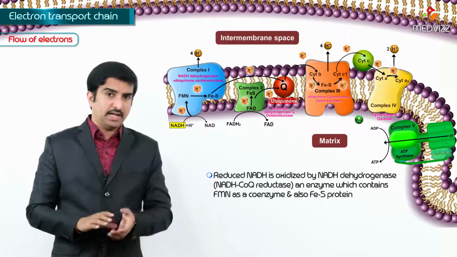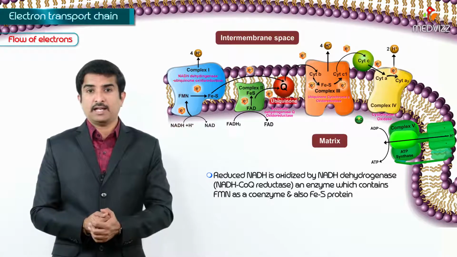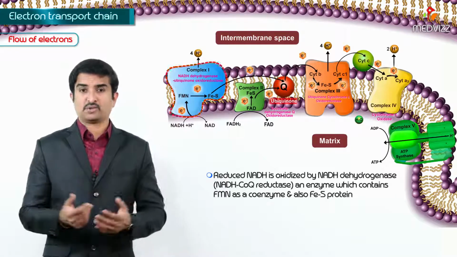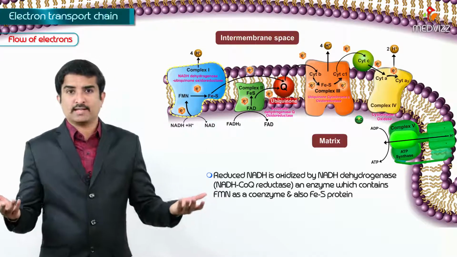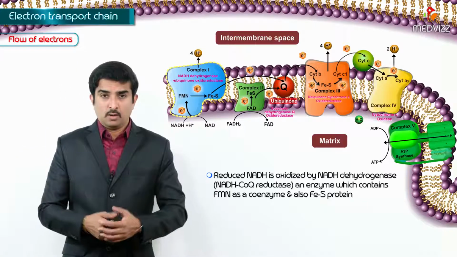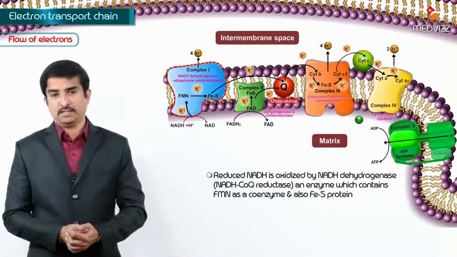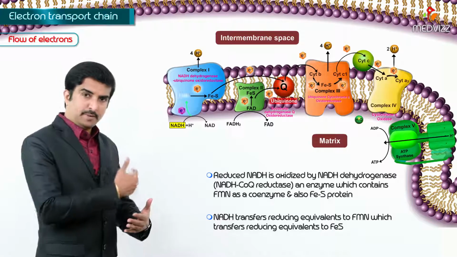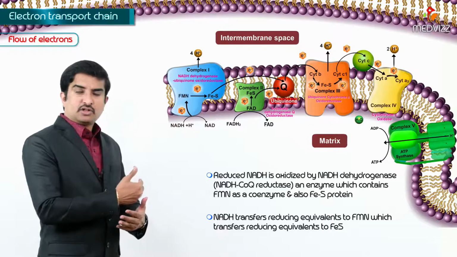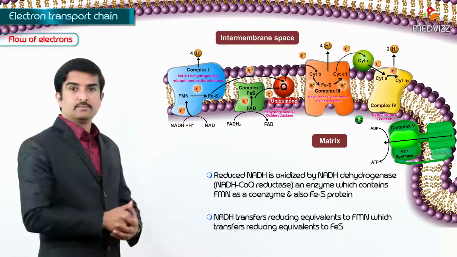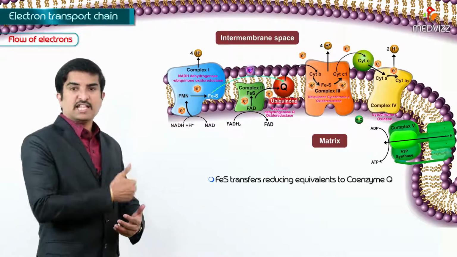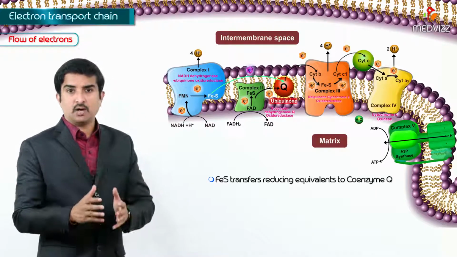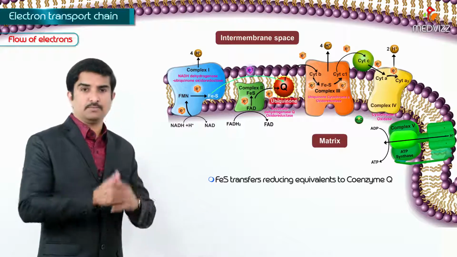And the reduced NADH is oxidized by NADH dehydrogenase, which is also called NADH coenzyme Q reductase, which is complex 1, an enzyme which contains FMN as a coenzyme and also an FeS protein. So the NADH transfers reducing equivalents first to FMN, which in turn transfers them to FeS, and the FeS transfers the electrons, so-called reducing equivalents, to coenzyme Q. This is how the electrons are transferred to coenzyme Q.